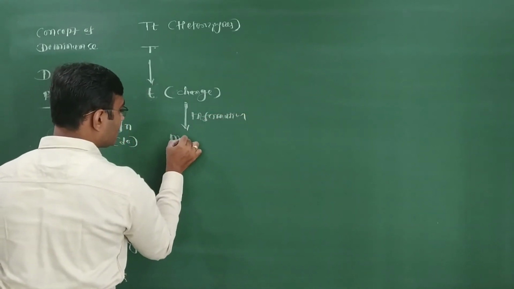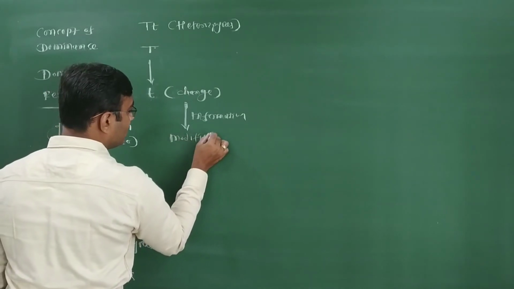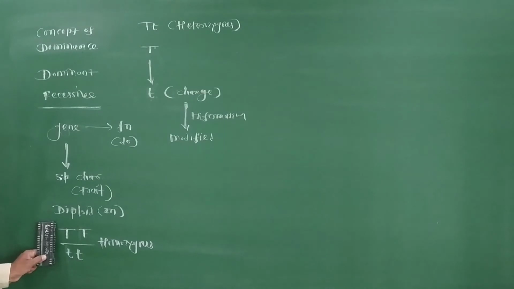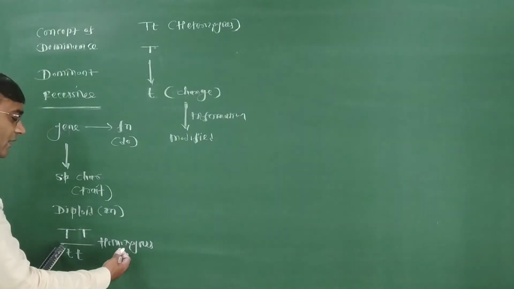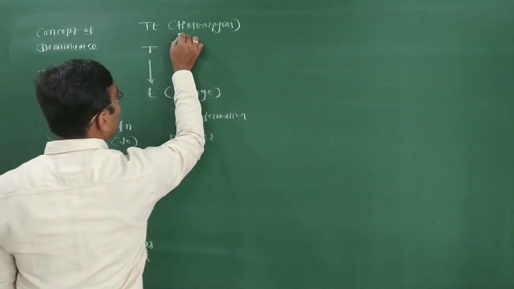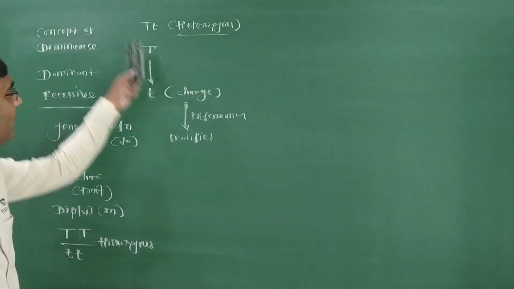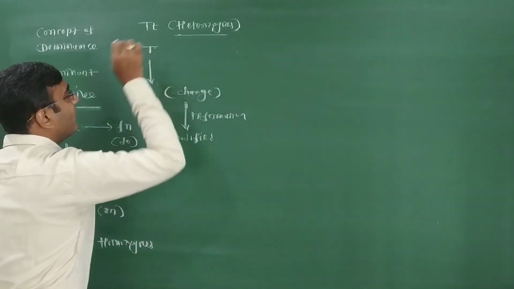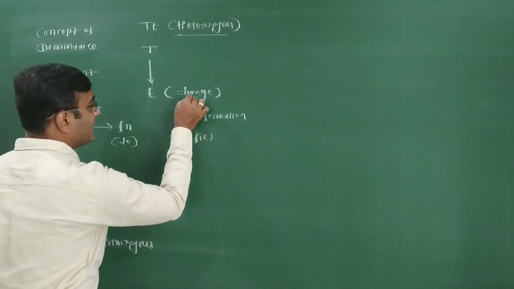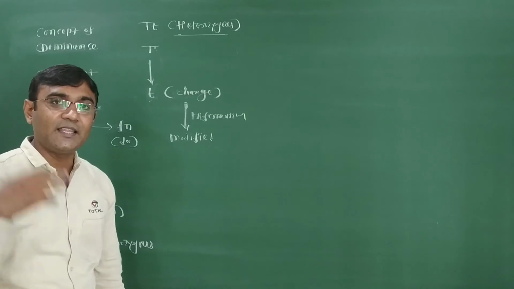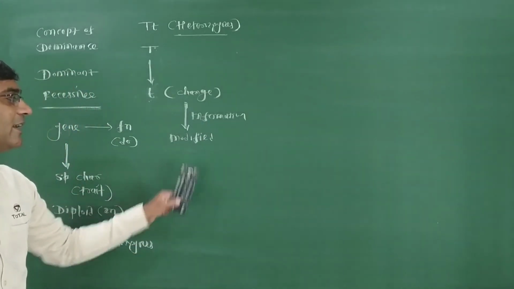Information which is modified. So in a diploid organism, the genes are not always identical within the pair. It is not necessary that every condition is homozygous; some conditions are heterozygous, for example capital T, small t. So one gene differs from another due to changes coming inside this gene, and that allele's information gets modified.